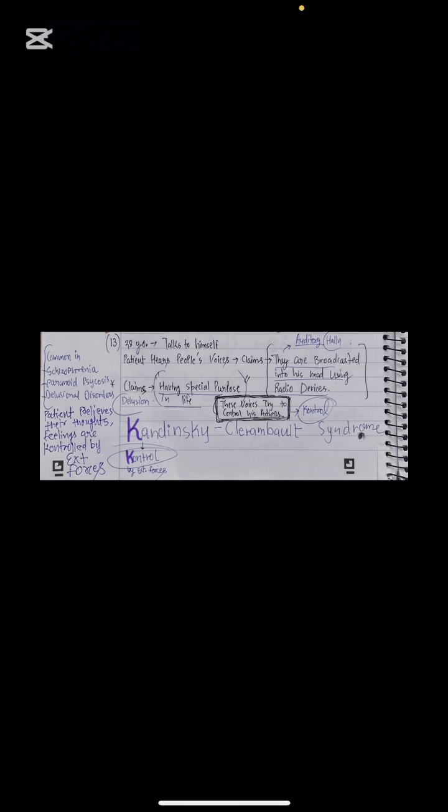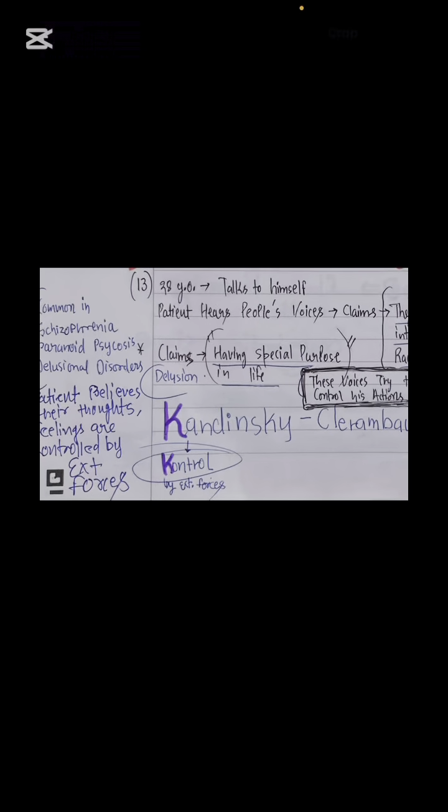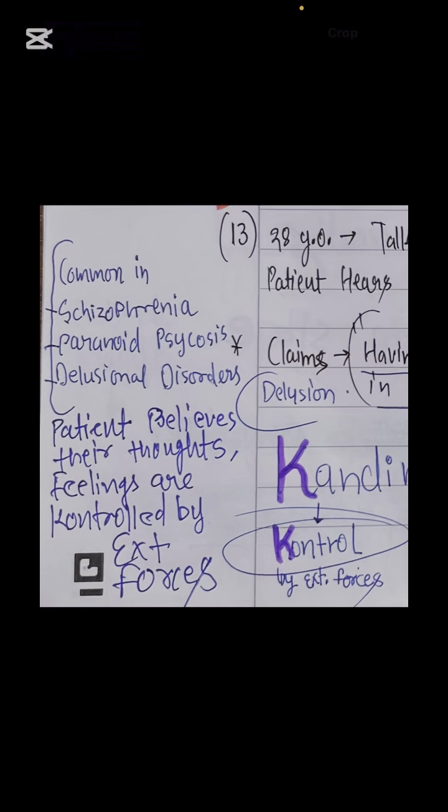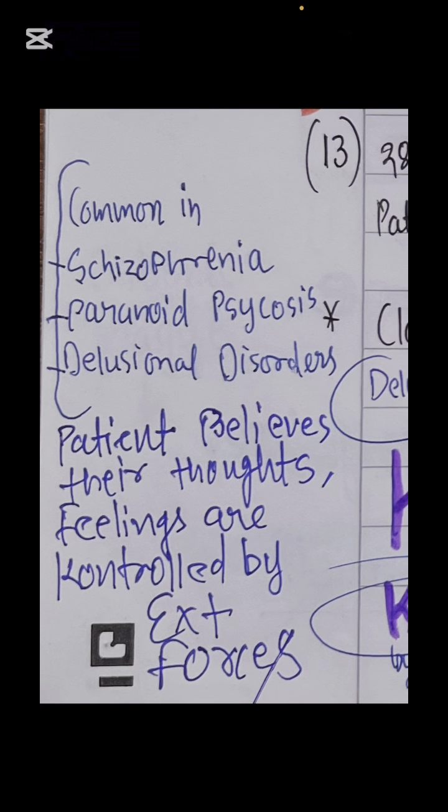Sir, next is Kandinsky syndrome. What happens in this syndrome is the patient believes that their thoughts and feelings are controlled by external forces. Even though it is not real, the patient feels that his thoughts are controlled by external forces. K for Kandinsky, K for control, and the patient feels like he is getting controlled by external forces. We commonly see it in patients of schizophrenia, paranoid syndrome, and delusional disorder.